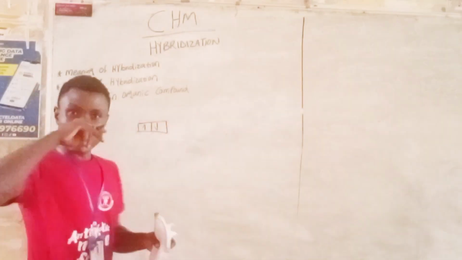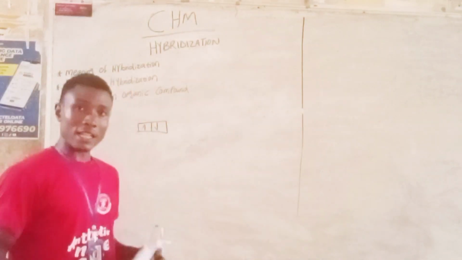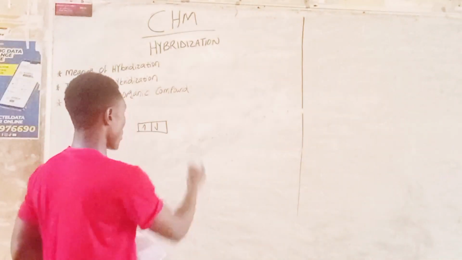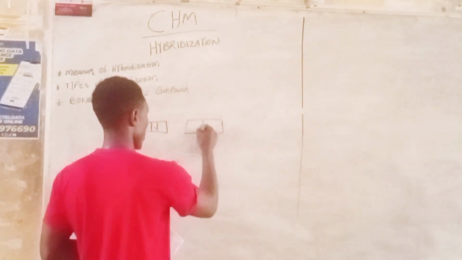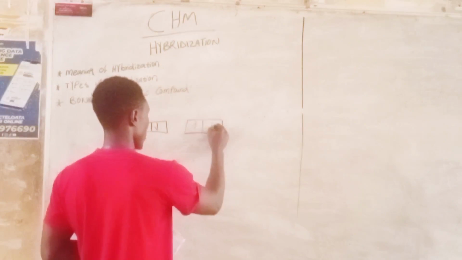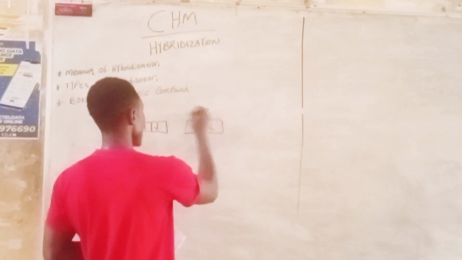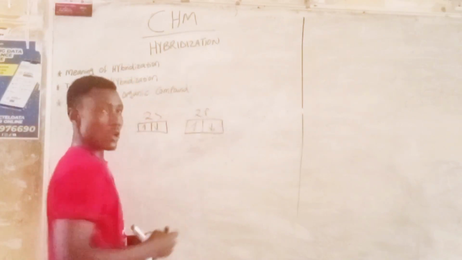There are two electrons in the 2s orbital, and there are two electrons in the 2p orbitals. So this is the 2p and this is the 2s orbital.